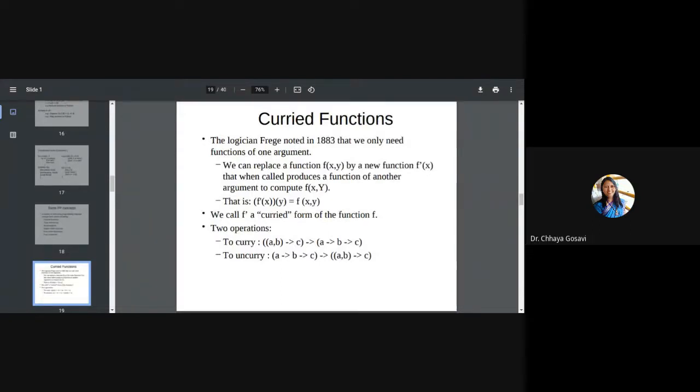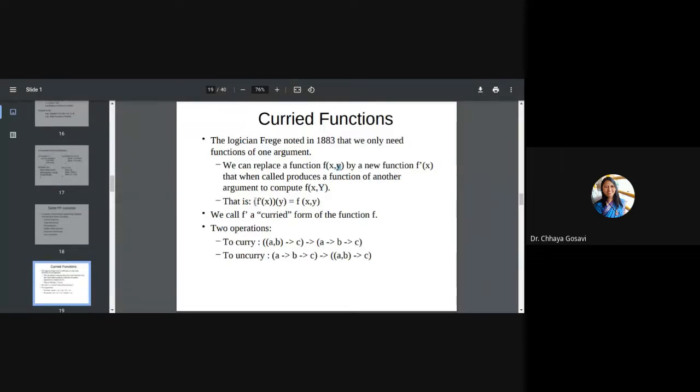There is a concept called curried function. The logician Frege noted in 1883 that we only need functions with one argument. We can pass any number of arguments to a function, right? But the solution says that instead of passing multiple arguments, you can implement the same function with one argument. So we can replace a function with more than one argument by a new function f dash of x that, when called, returns a function of another argument to compute on x and y.